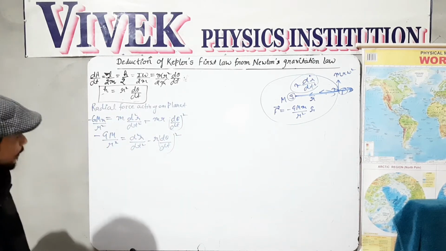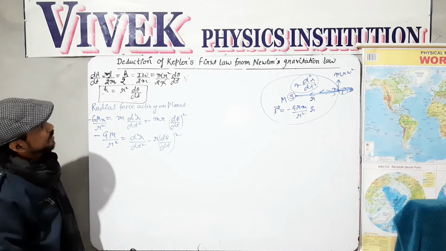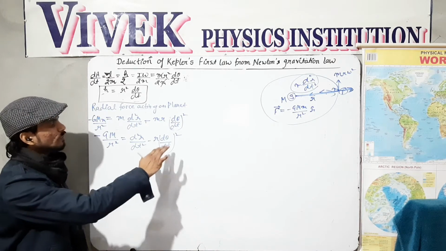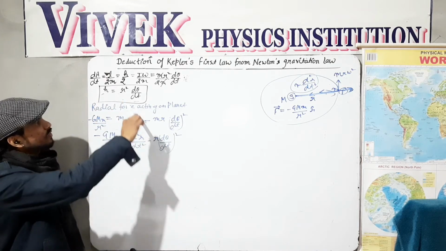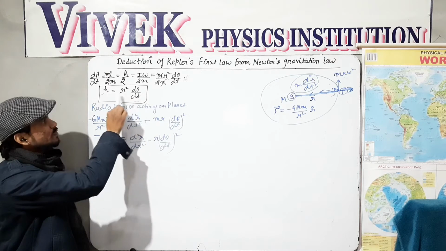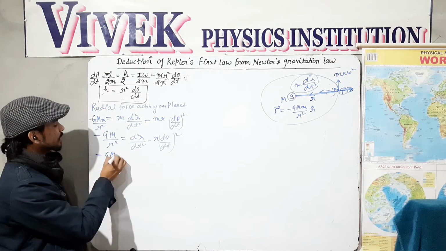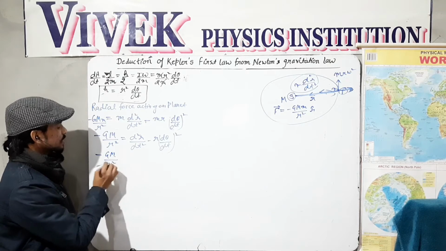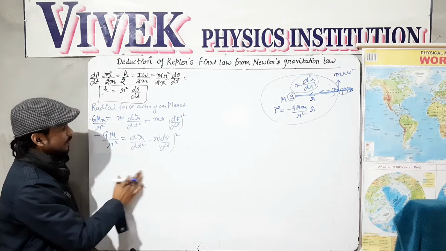Okay, now we can put the value of dθ/dt from this equation. From this equation, dθ/dt gives me h over r square. So I am taking this fact in this equation. So GM over r square equals d square r over dt square minus r. I am putting this factor here.